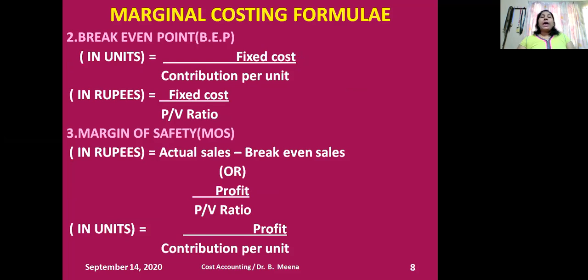The next is how to calculate the break-even point. Either you can calculate in units or you can calculate in rupees. The formula for units is fixed cost divided by contribution per unit. In case I want to calculate in rupees, it is fixed cost divided by PV ratio. Then next is how to calculate the margin of safety. In rupees, it is actual sales minus break-even sales, or we can apply the formula profit by PV ratio. In units, it is profit divided by CPU.